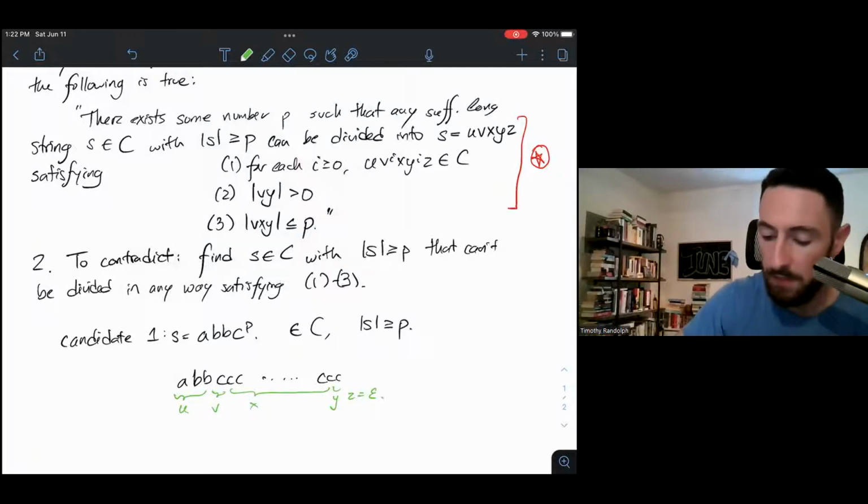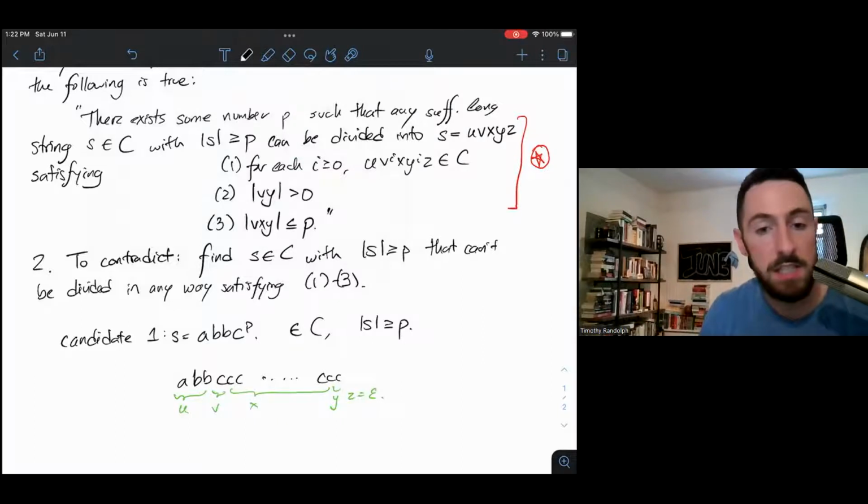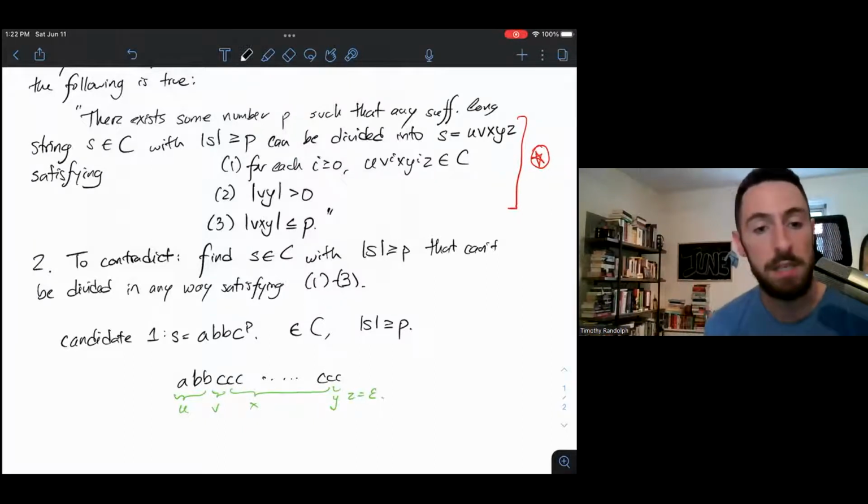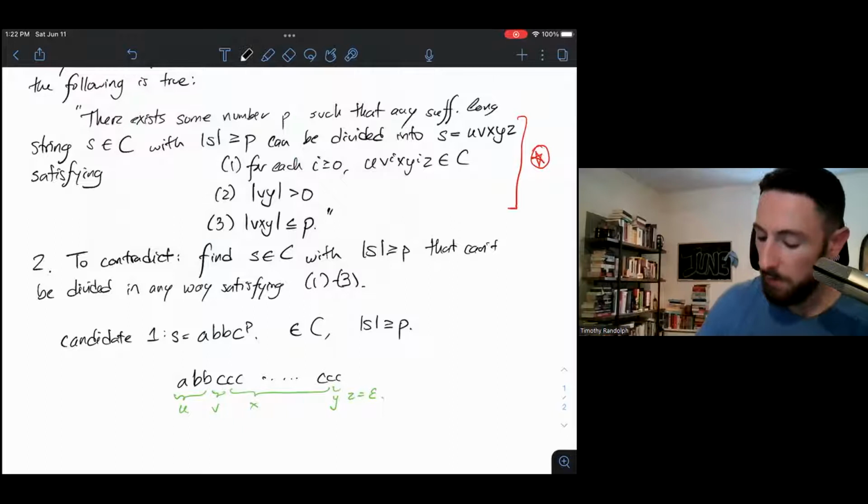And finally, if I pump, I can pump down, which will decrease the number of C's by 2, or I can pump up. Every time I increase i, I'm increasing the number of C's by 2 because I'm duplicating v and y. Unfortunately, for all i greater than or equal to 0, we still have more C's than B's and more B's than A's. So this is not a good example for contradiction.